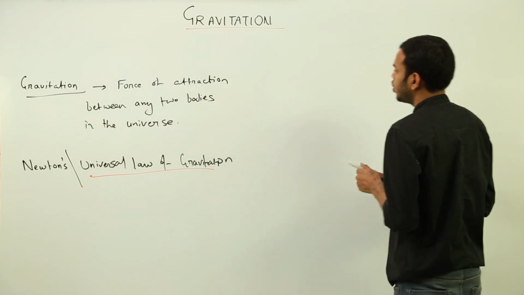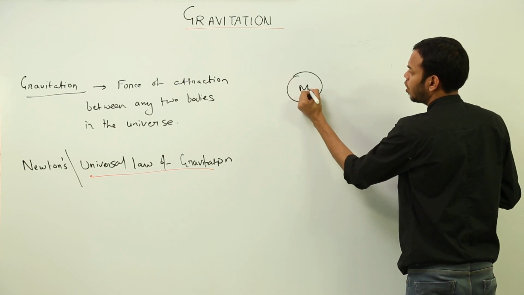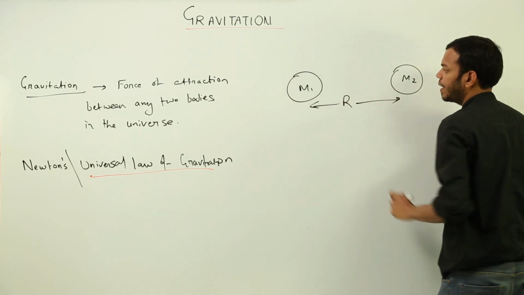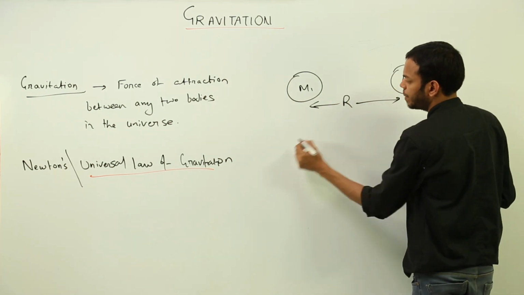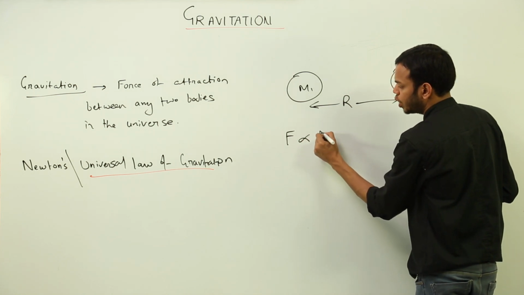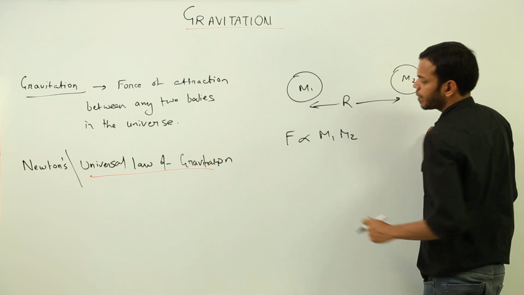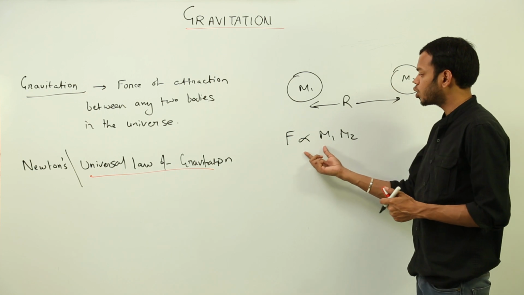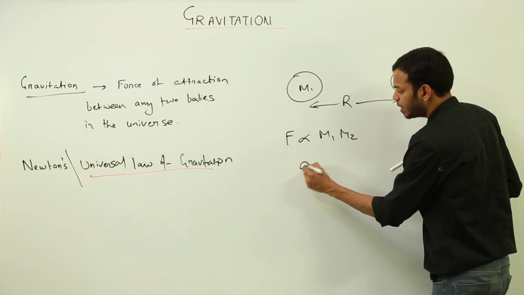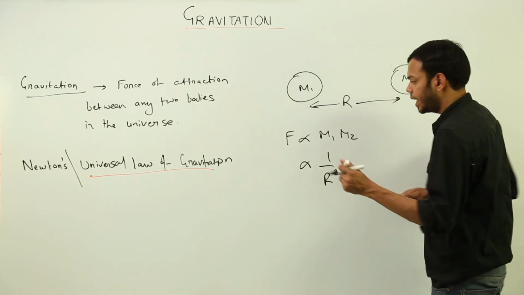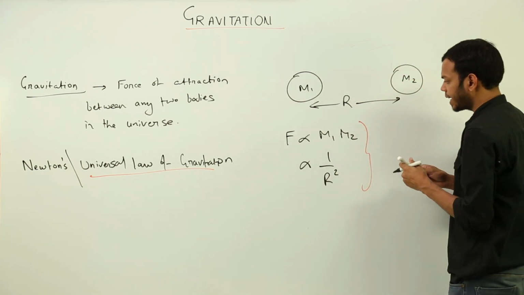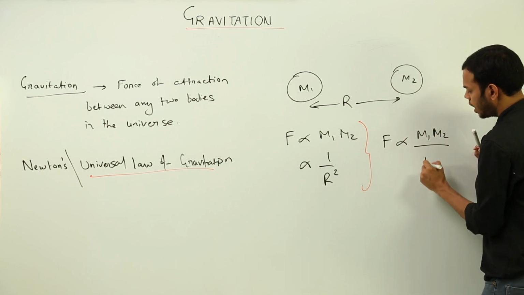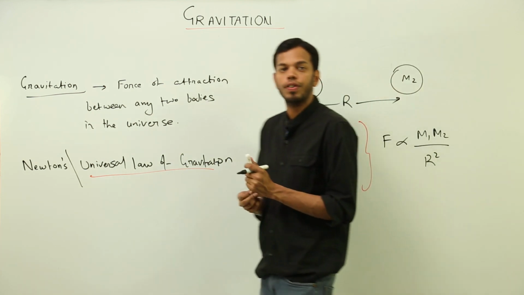According to this universal law of gravitation, suppose we have two bodies of mass m1 and m2, and there is a mean distance of separation between them, which is r. Then the force of attraction between these two bodies is directly proportional to the product of their masses, and it is inversely proportional to the square of the distance between them. Now if I add these two factors, I'll get force is proportional to m1 m2 upon r square. So this is what the law of gravitation states.